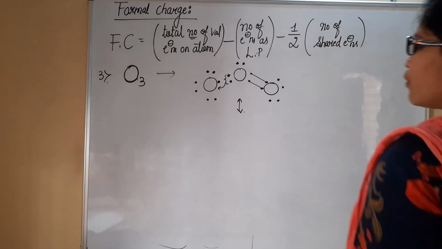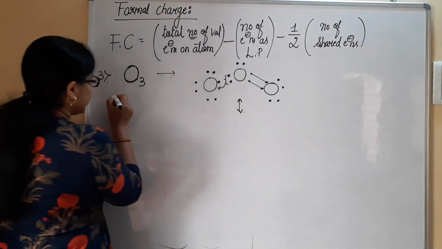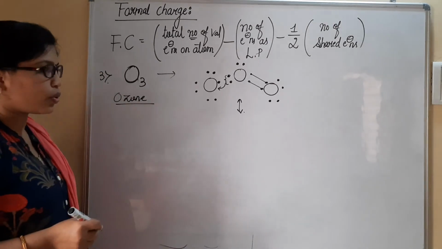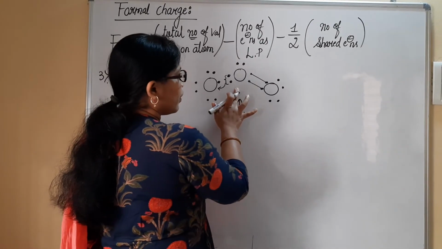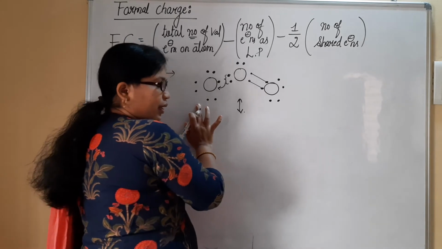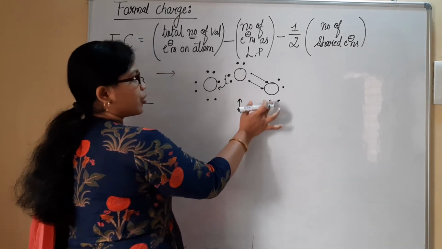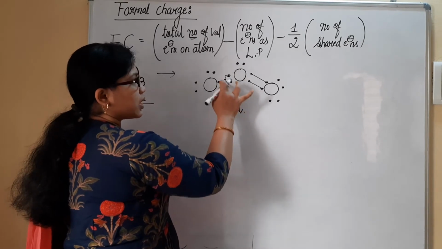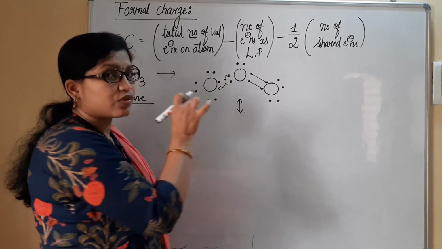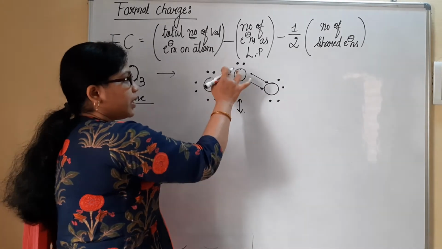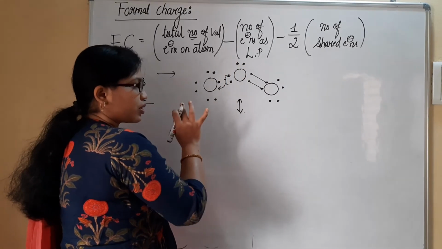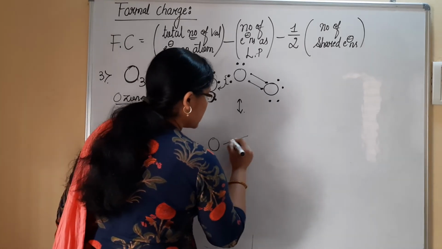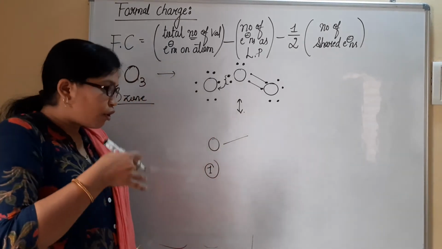Now let's try for ozone, O3. When you consider the structure for this ozone, it will be like this. There are 6 valence electrons on this oxygen and this oxygen. Here the middle oxygen is completely transferring its electrons. It is forming a dative bond. It is completely transferring its 2 electrons to the oxygen atom. Let us consider this as the first oxygen atom. Here it is datively bonded. While forming,